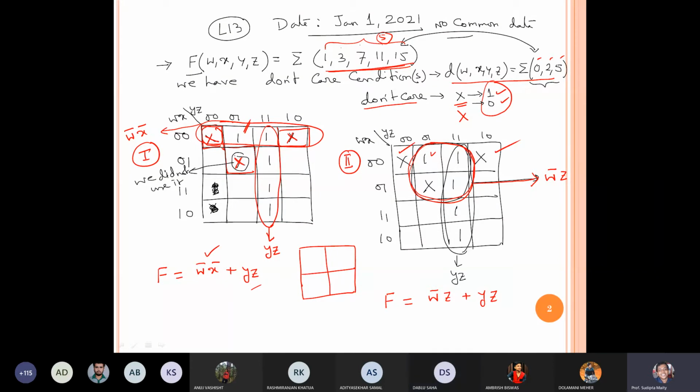We can always consider it. But the thing is that if you want to consider this don't care condition, suppose you are making these boxes, again there will be another extra term. The extra term will be w bar x and then it will give z. So this term is unnecessary, na? We don't need it. Our main objective is to combine all ones, not to combine all don't cares. So if it is possible to combine all the ones without using any don't care, we will go through that only, right?